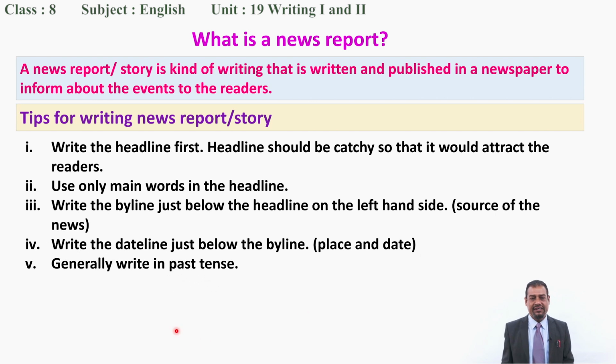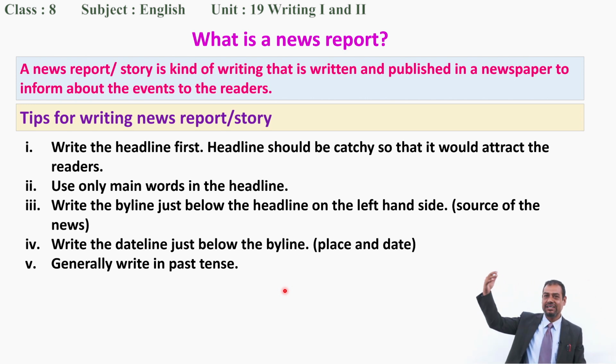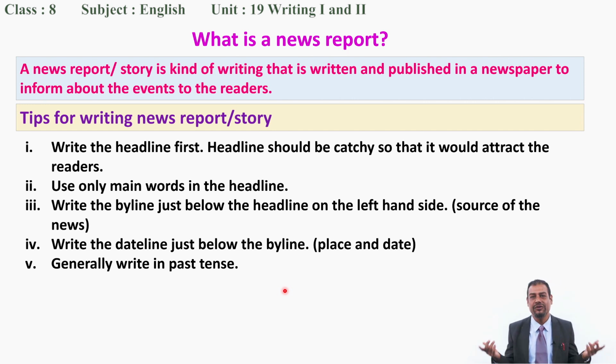Next one you can find here, generally write in past tense. Do you know why we follow past tense generally? Because if something has already taken place, only then do we write about it. For example, if you are going to write news about the future, for example an event that is going to take place, you can write in future or present tense also. So based on the situation, if you have written this news report and the event has already taken place, at that time follow past tense, okay? Otherwise, based on the situation.